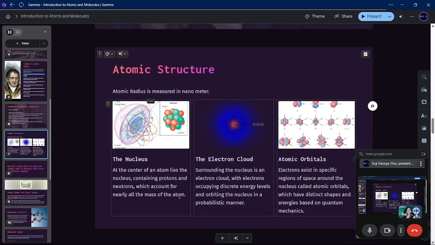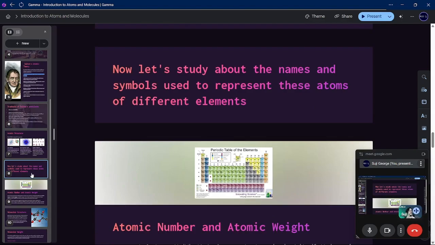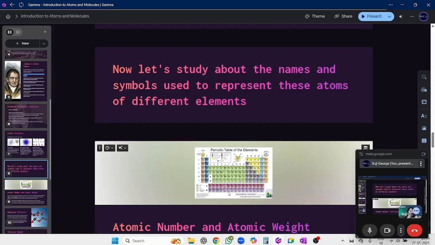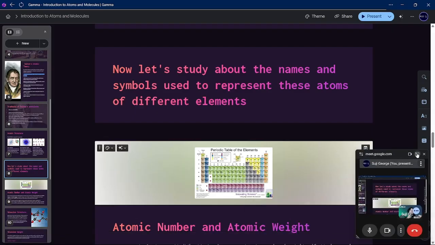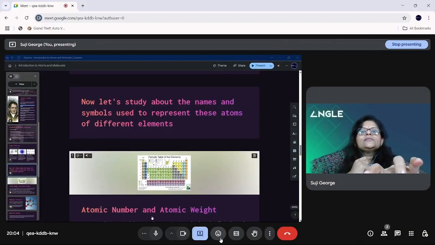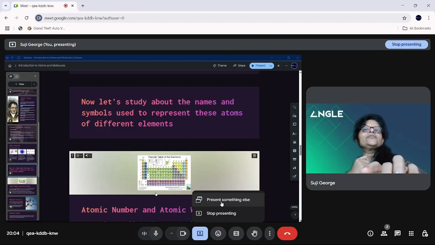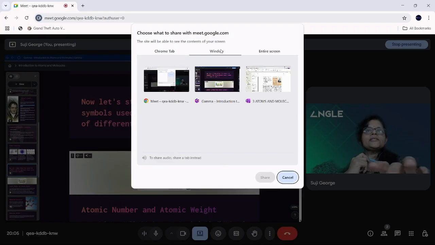We will study more about this, and also the names and symbols to represent these atoms, in the coming portion. Okay, so please wait. So these were about atoms, the postulates, the research that scientists have done to prove that whatever the philosophers had said was true.